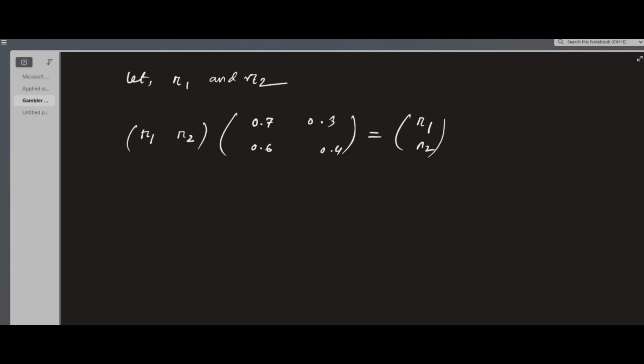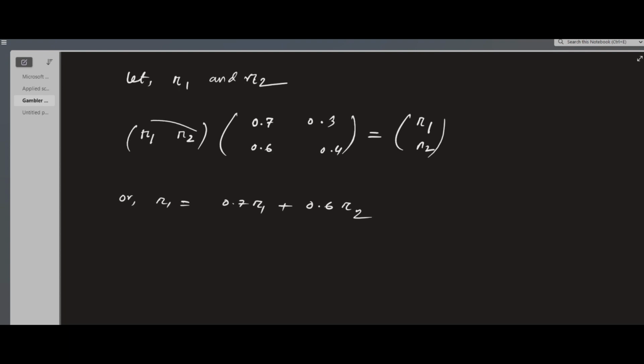First of all, we calculate these equations very easily. First of all, we need to define our equations. R1 is equal to 0.7 R1 plus 0.6 R2.